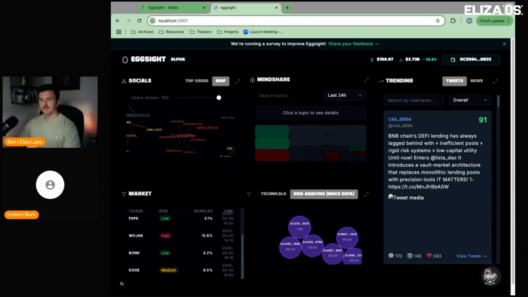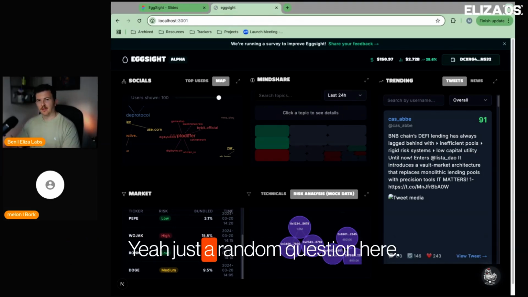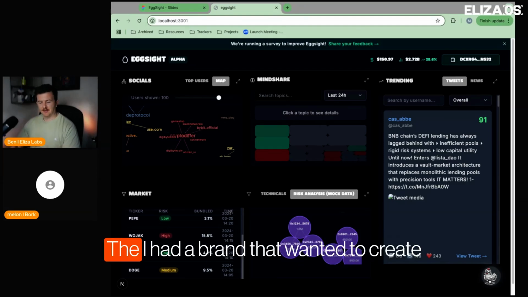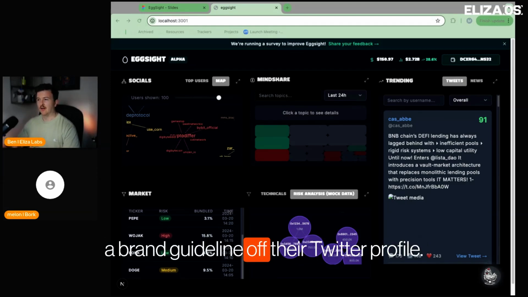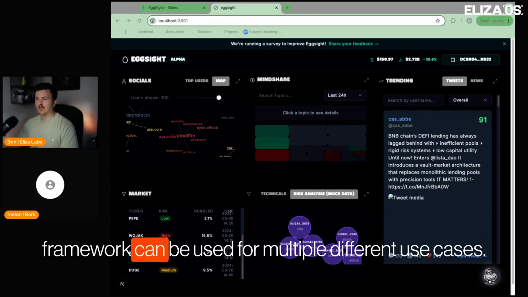Interesting. Bit of a tangent here, and you might be able to say afterwards. Just a random question. I had a brand that wanted to create a brand guideline off their Twitter profile. So what you're saying there is that your analysis framework can be used for multiple different use cases.